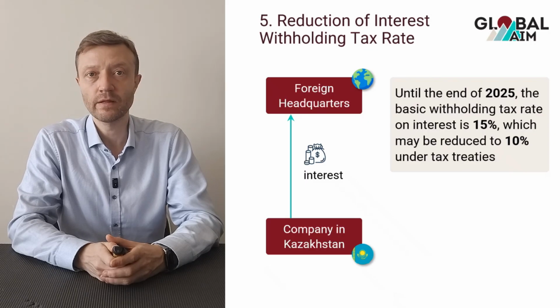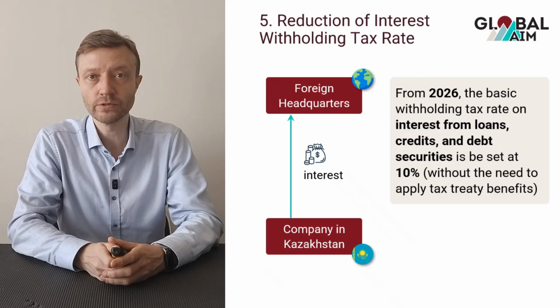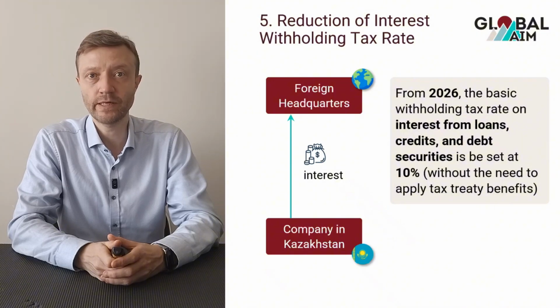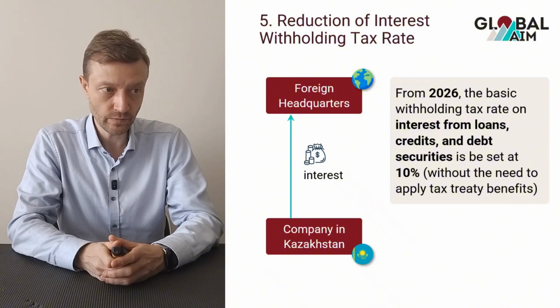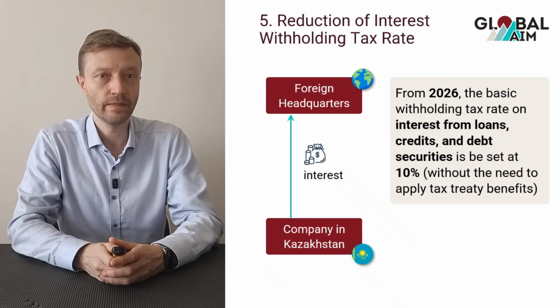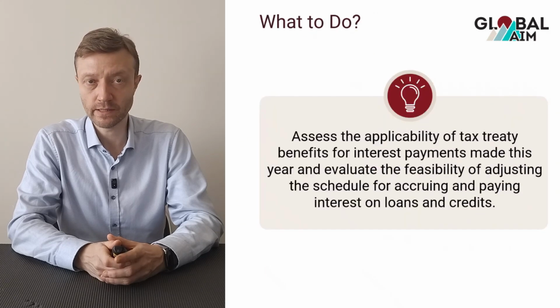But next year, the basic domestic withholding tax rate for interest from loans, credits, and debt securities will be set at a rate of 10%, without the need to apply tax treaty benefits, which obviously makes it easier to apply the 10% withholding tax rate, which is the minimum achievable tax rate under tax treaties that Kazakhstan has with some other countries.